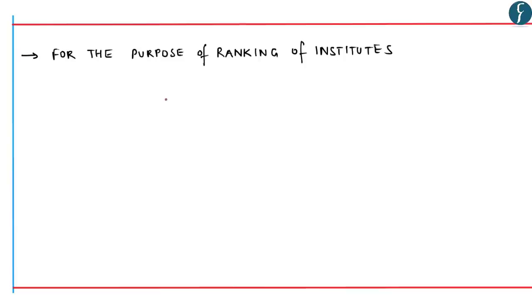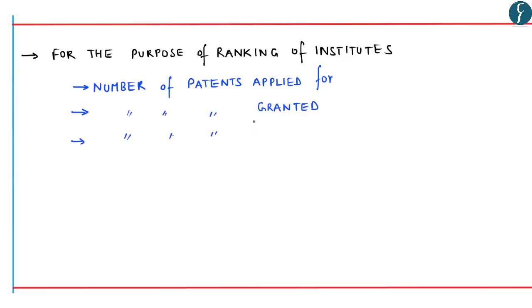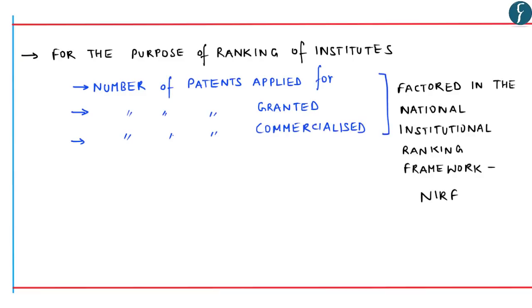The following factors are taken into account for the purpose of ranking of institutes: the number of patents applied for in any university, the number of patents granted by any university, and the number of patents which were commercialized. All these factors are factored in the National Institutional Ranking Framework, that is NIRF.